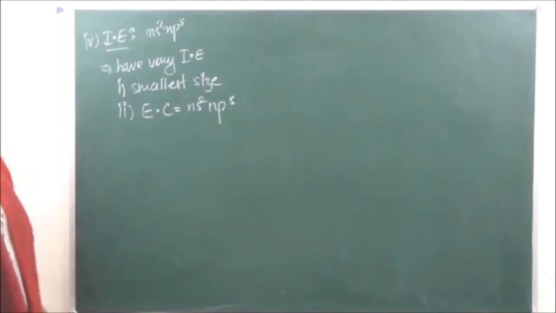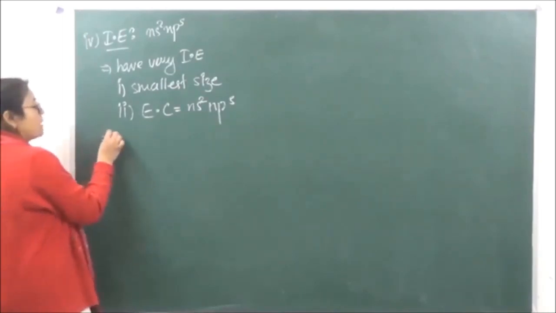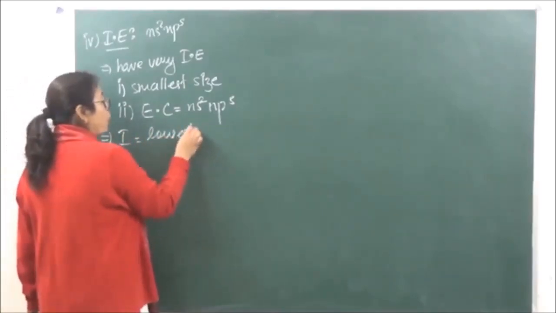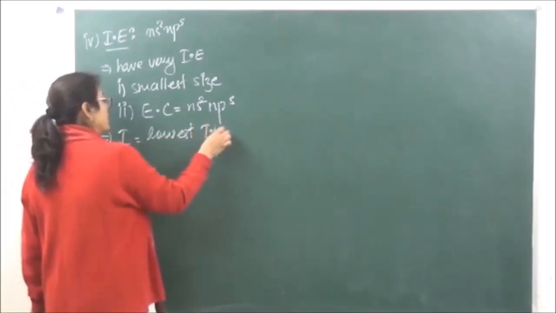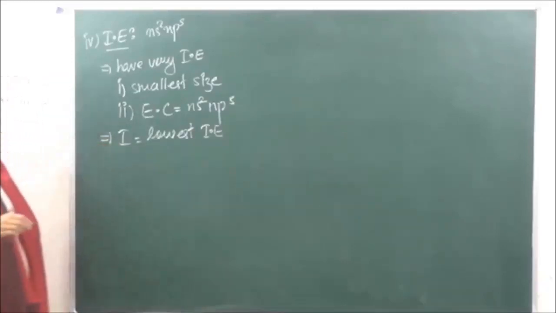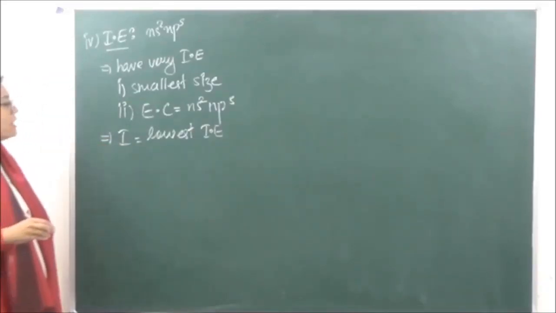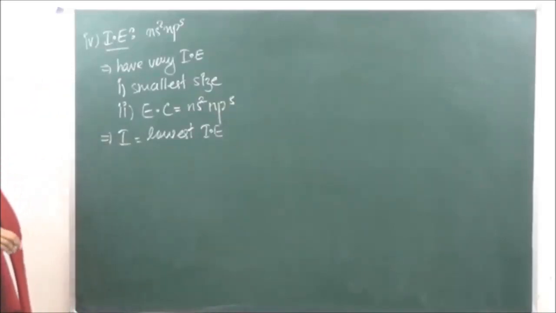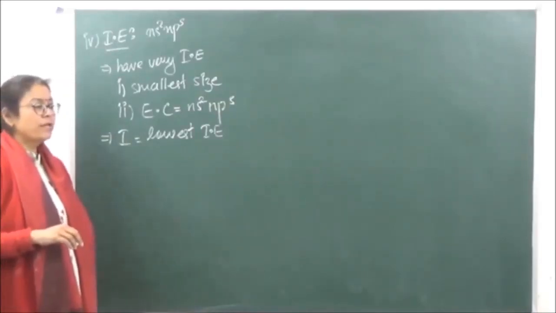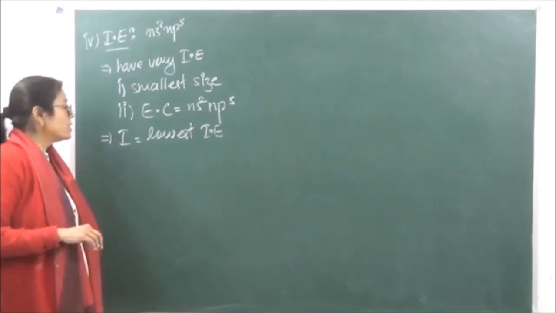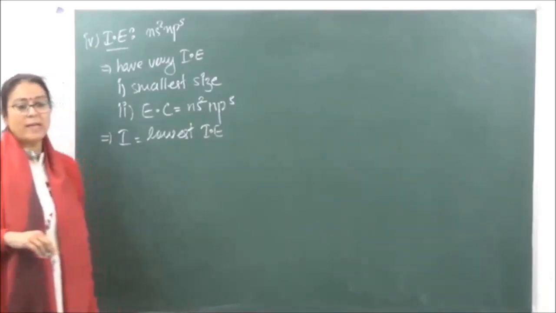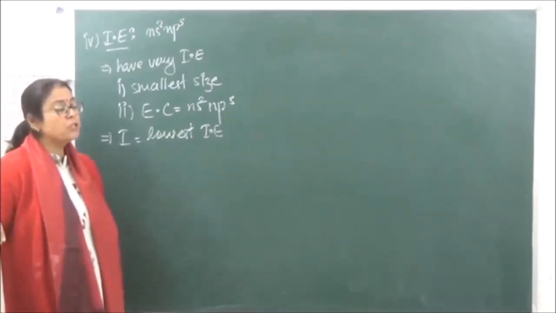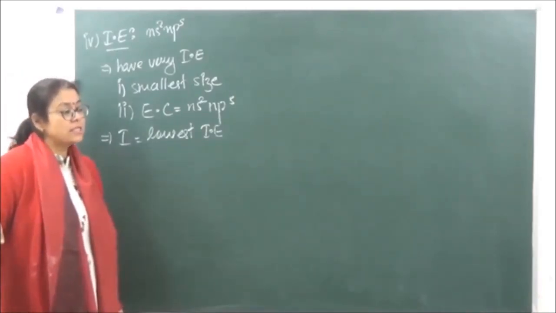Now iodine over here has the lowest value of ionization energy. Therefore, it is possible to remove the electron. Why? Iodine has the lowest value of ionization energy due to greater size. As we are going down the group, the size is going to increase. So because it has a larger size, it has a low value of ionization energy. That is the reason why iodine can form compounds in positive oxidation states.